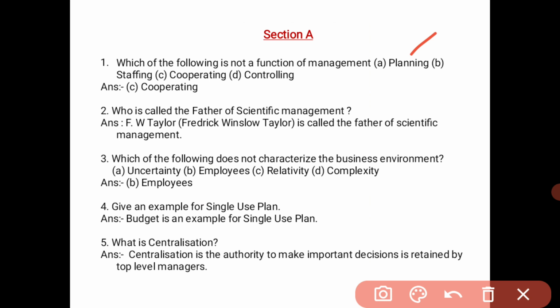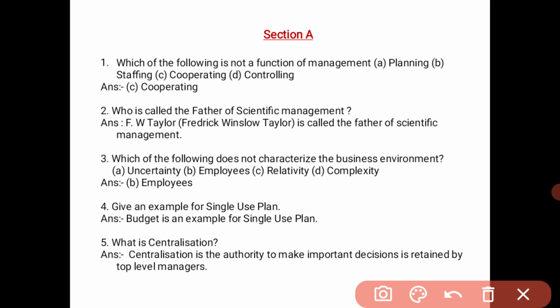Options: planning, staffing, cooperating, controlling. So let us recall the functions of management. There are 5: planning, organizing, staffing, directing, and controlling. Planning is there, staffing is there, controlling is there, but there is no cooperating. So which of the following is not a function of management? Cooperating is not a function of management. So the answer is C, cooperating.